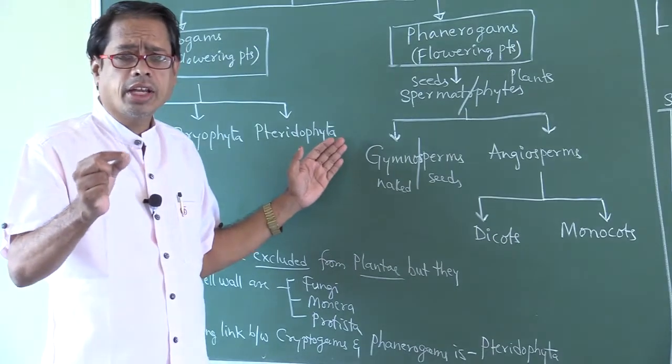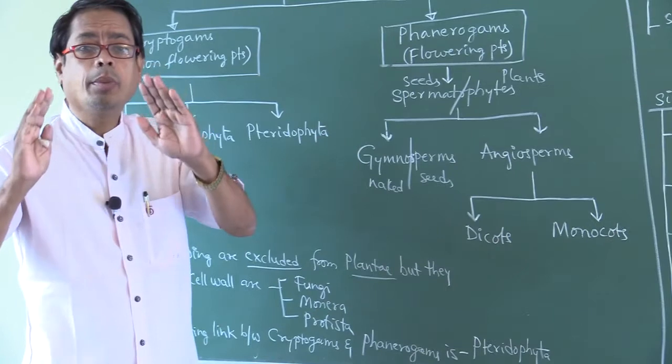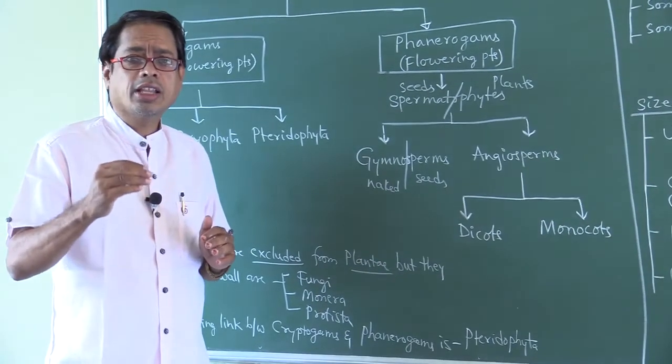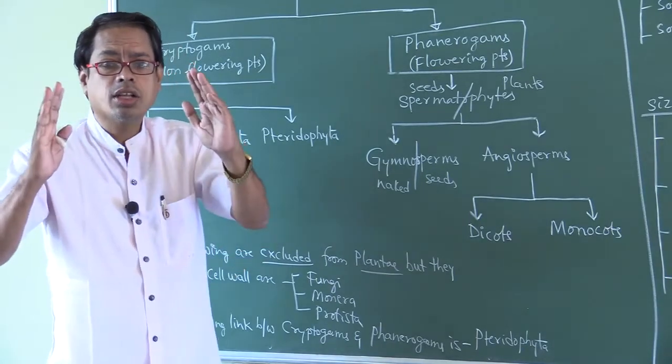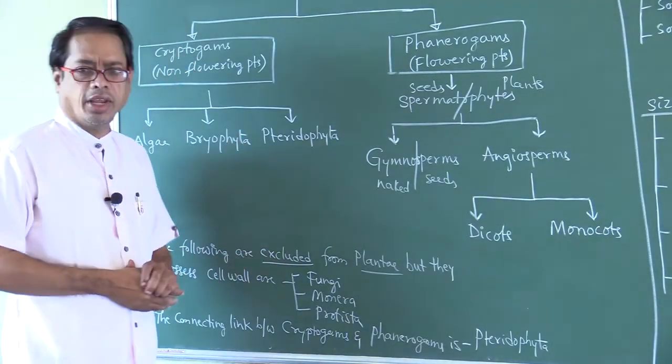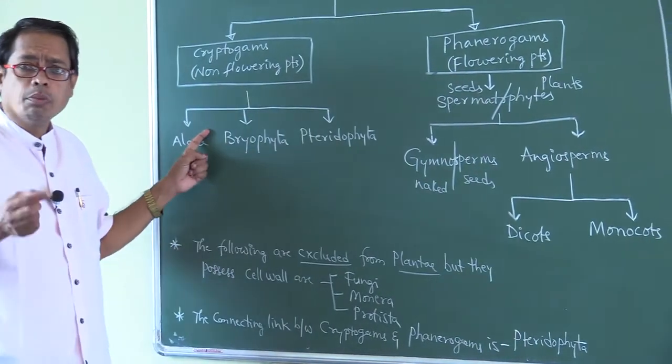Those present at the beginning of the table are considered to be the primitive organisms. Those at the end of the tabular form are considered to be the advanced organisms. What does it mean?